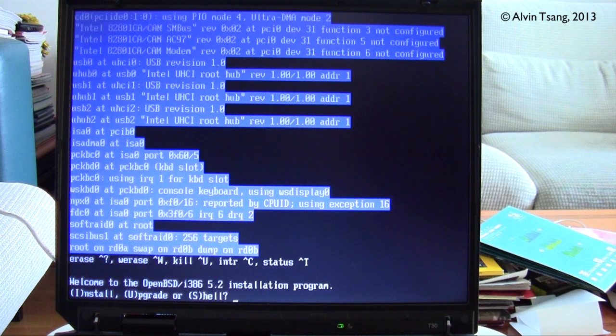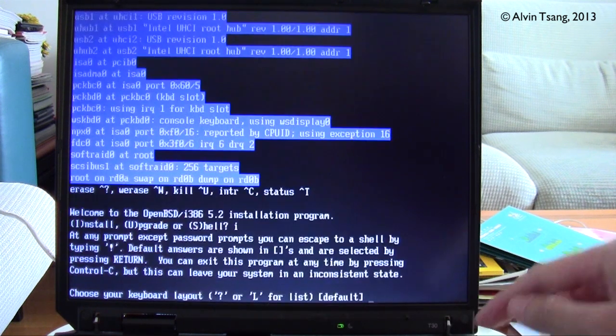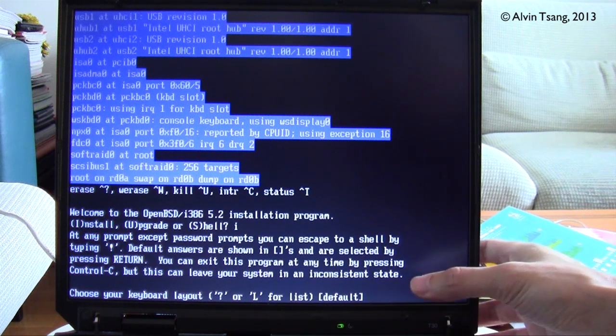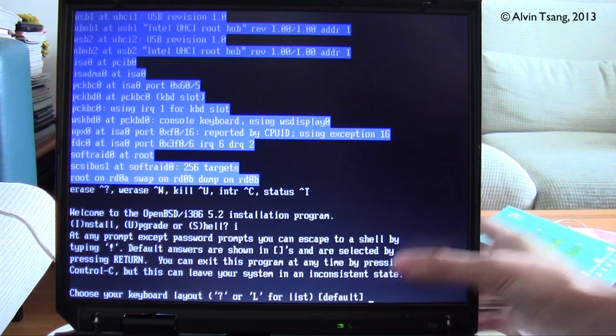And now it presents me with three options to install, upgrade, or enter the shell. Well, the usual option is to choose install because we're installing this OpenBSD system. So I type in I for install and press enter. Now it asks to choose my keyboard layout, and usually for these questions you can just go with the default, and the default option is actually shown after the question, and it's shown in square brackets.